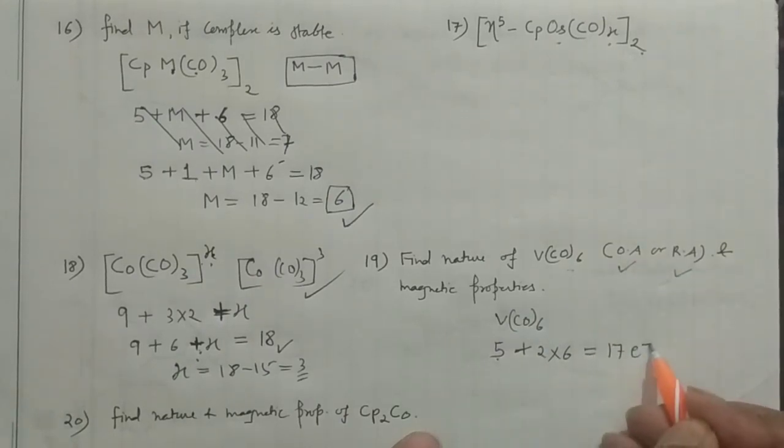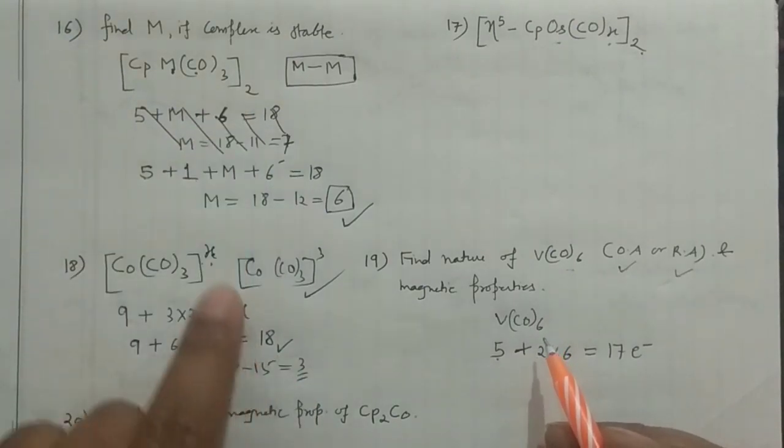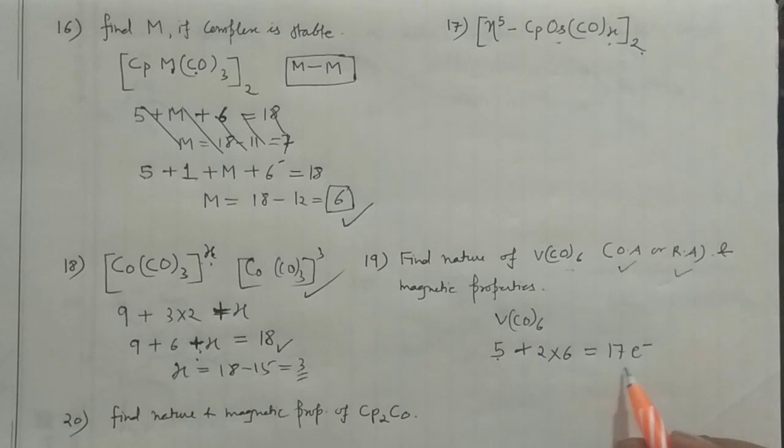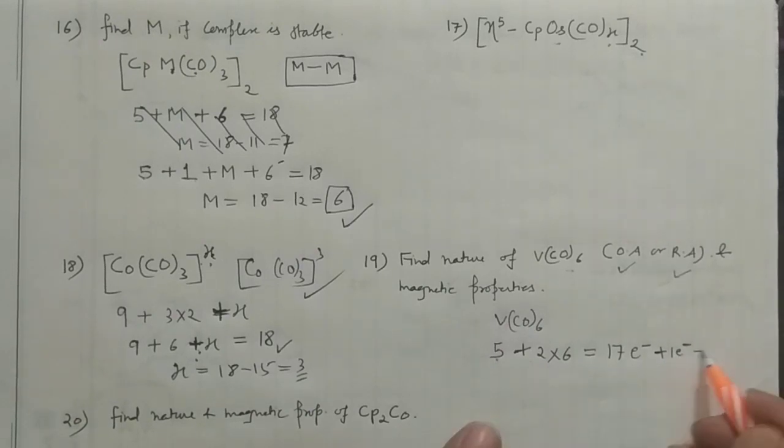So it's a 17 electron system. See, you don't have to find X, you don't have to find the number of the ligands like here, and you don't have to find the charge. So you need not put that 18. So it's a 17 electron system, and when it is a 17 electron system, it will easily gain one electron from any reaction and become an 18 electron system. So what is this process? This is reduction. Addition of electron is reduction.